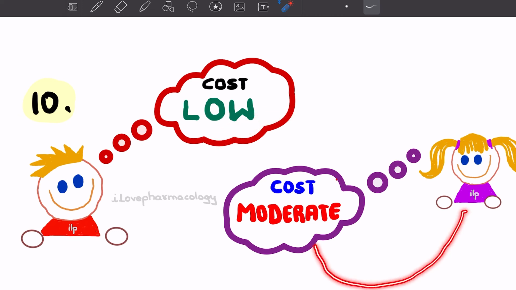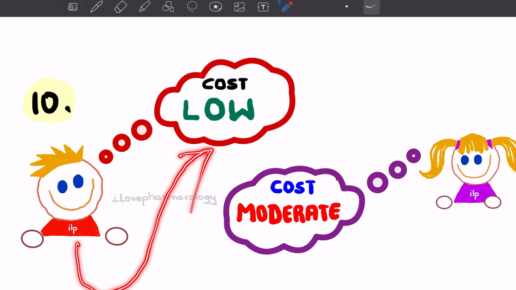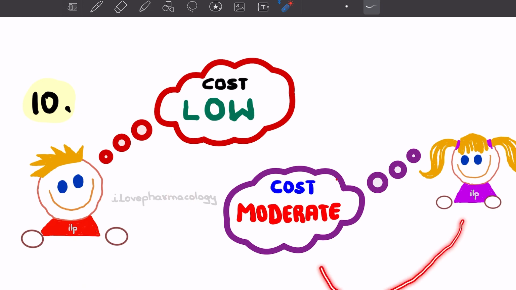Whereas Acarbose is also a good drug, but the cost is a little bit more than that of Metformin. Patient acceptability wise, Metformin is more commonly chosen, and Acarbose is also accepted by patients except for GI side effects. Cost wise, Metformin is low and Acarbose is a little bit costlier compared to Metformin.